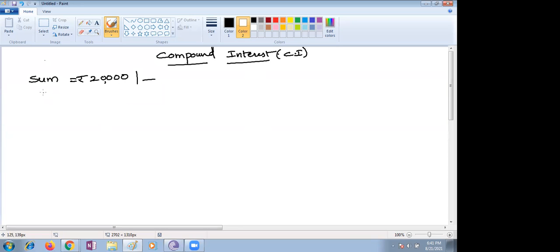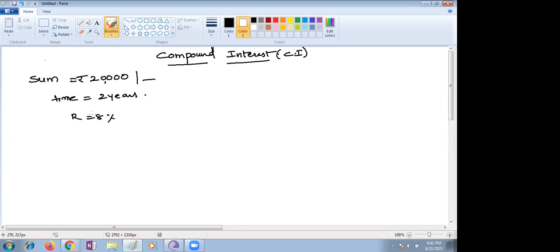Hina borrowed 20,000 from the bank for 2 years. How many years has she borrowed, children? For 2 years. But a condition is given. What is the condition? Rate of interest is given as 8%, compounded annually.